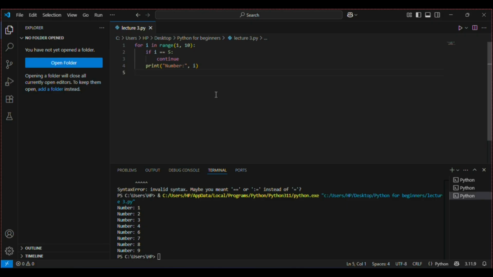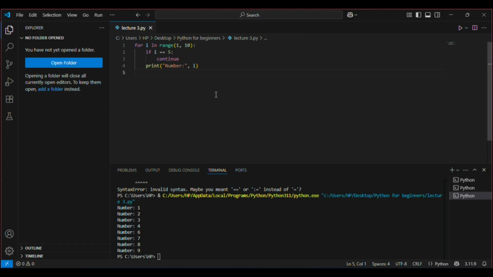Let's use all that we have learned about while and for loops to build something amazing in Python. Let's build a number guessing game. We'll generate a random number and keep asking the user to guess it until they get it right. We'll need loops to accomplish this task.